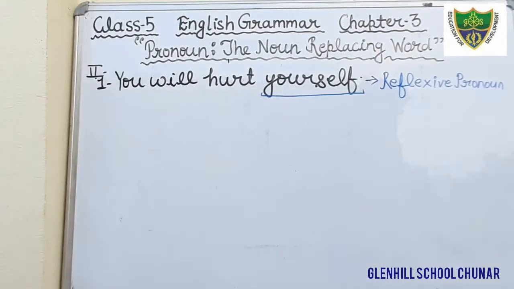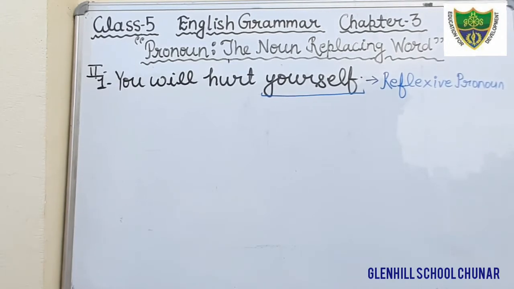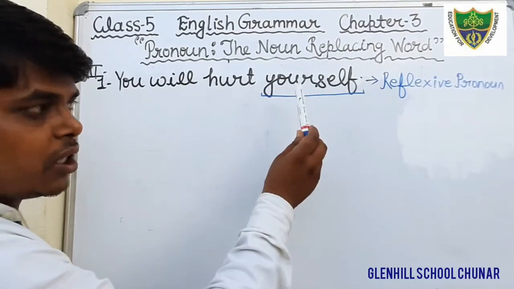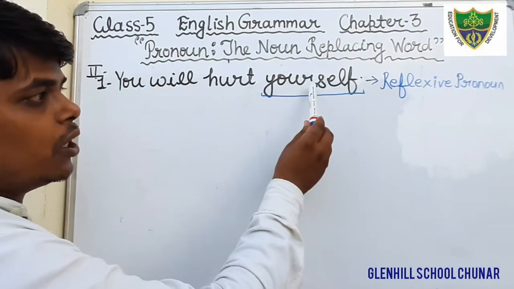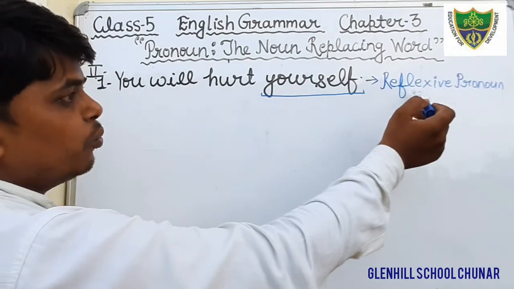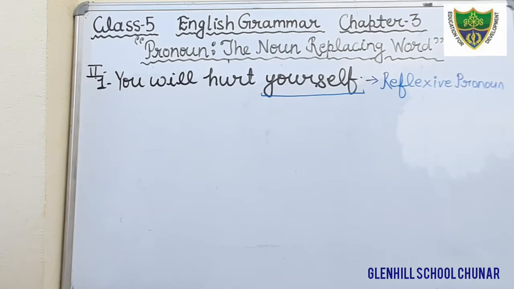Okay, just write down reflexive pronoun. Underline the word yourself in question number 1. In the sentence, you will hurt yourself, underline the word yourself and in the blank you will fill in reflexive pronoun. The question is already written in your book. Okay, and come to the next question.